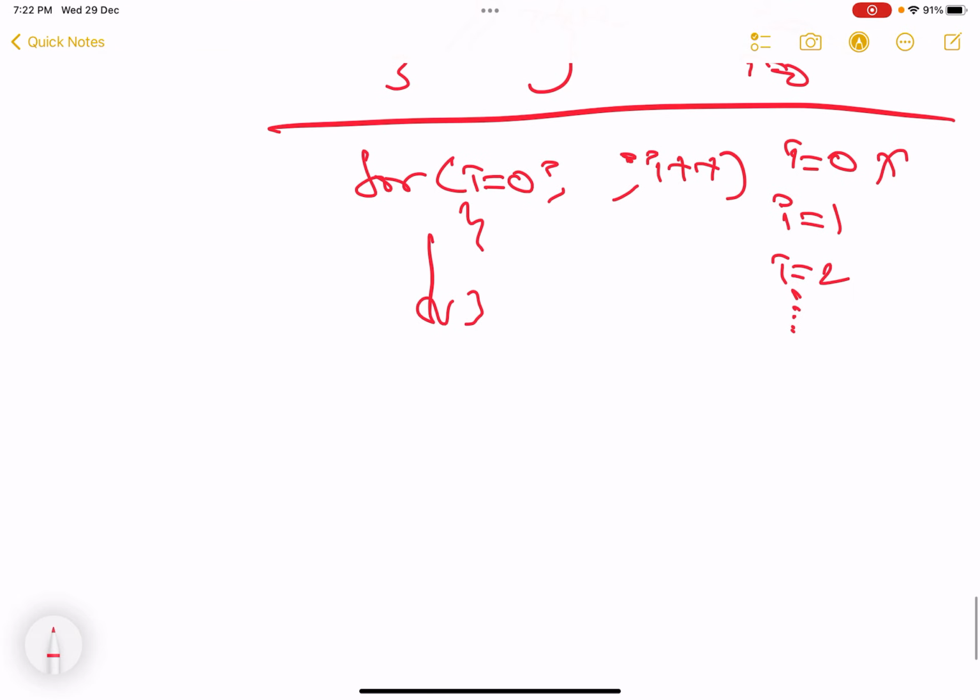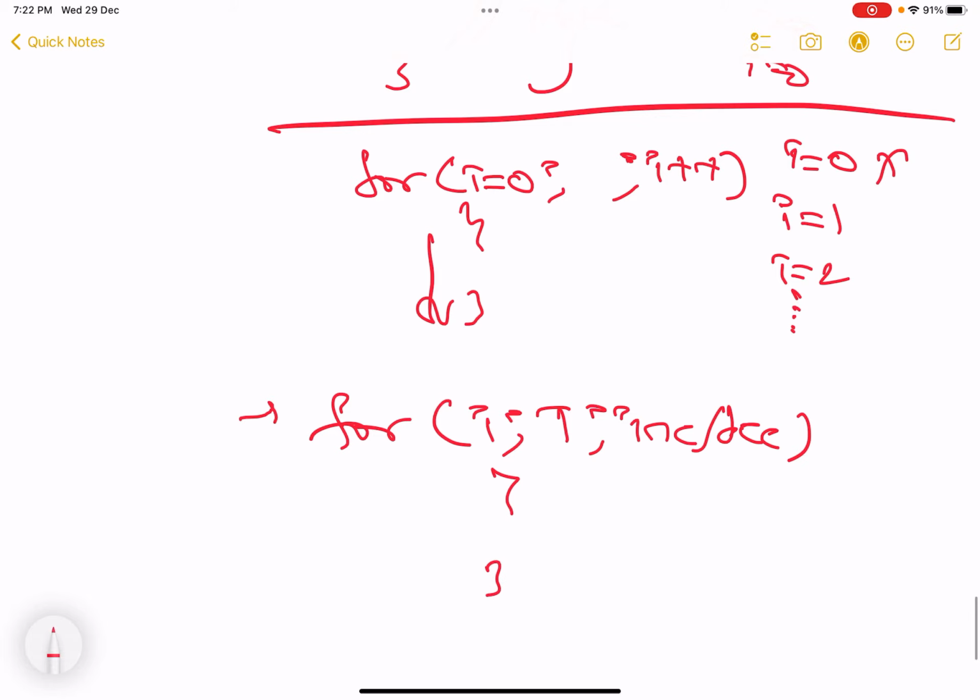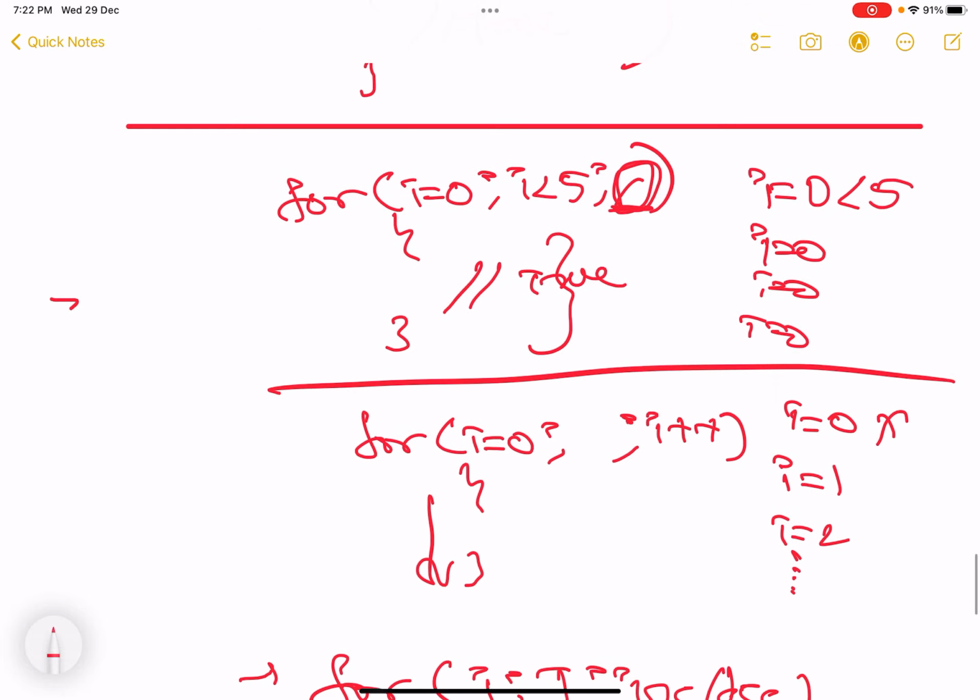Remember, only if all your 3 conditions are perfect, that is initialization, termination, and increment or decrement, then your for loop is perfect. If you make any mistake somewhere, that you fail to give a perfect termination, or a perfect initialization, or a perfect increment or decrement, you will be stuck in that dilemma forever.